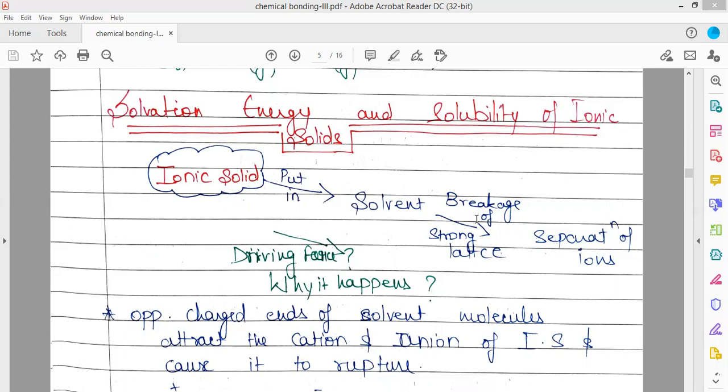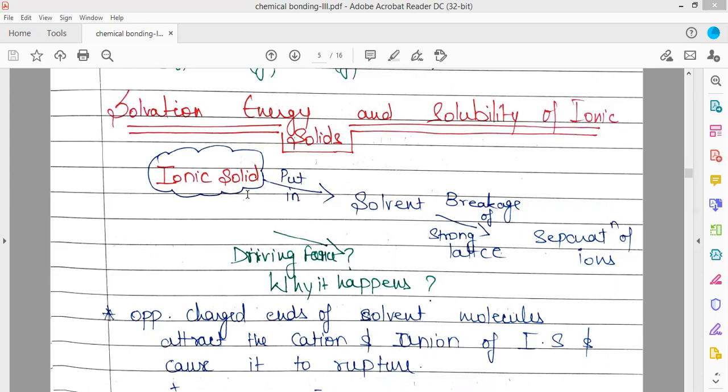Now, why does this happen? What is the driving force for the breakage of this strong lattice? What happens when we put these ionic solids into the solvent? Why do the bonds between the oppositely charged ions, which are held by electrostatic forces of attraction, break?